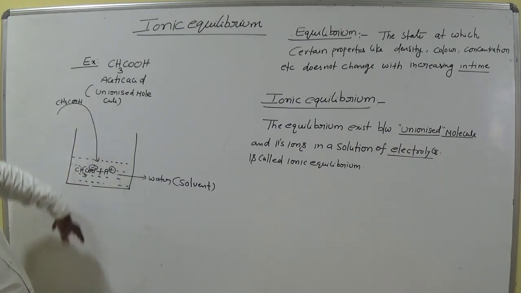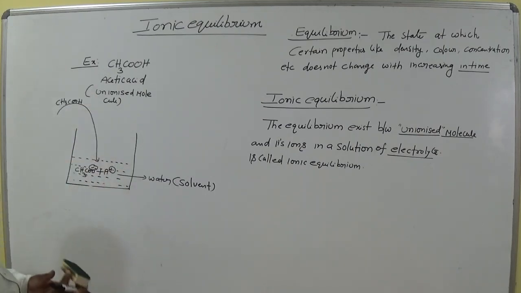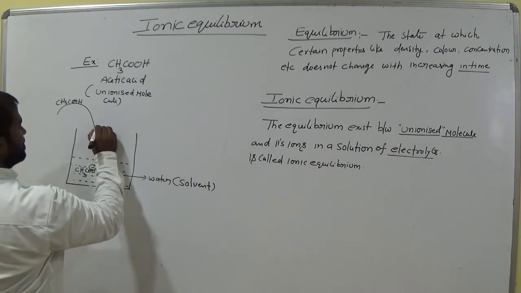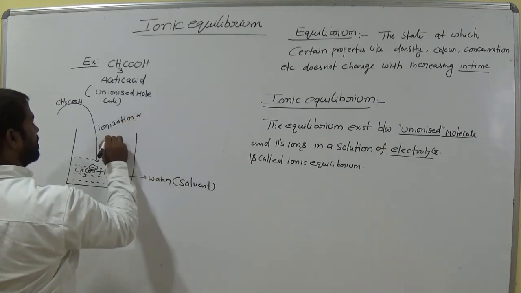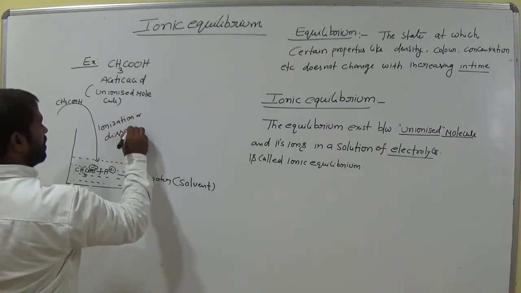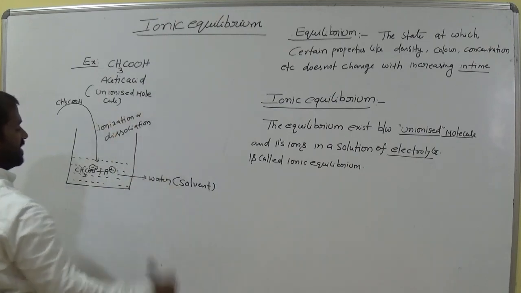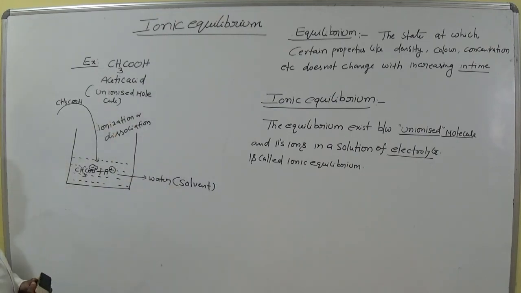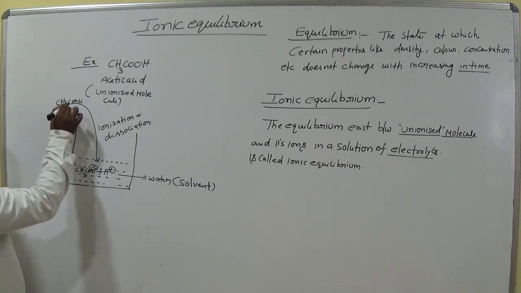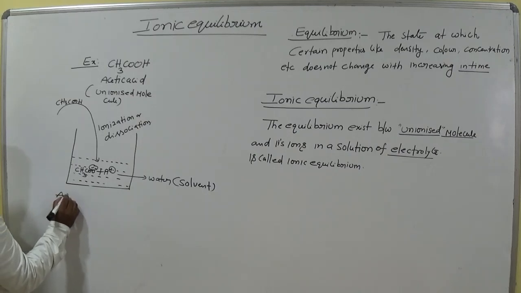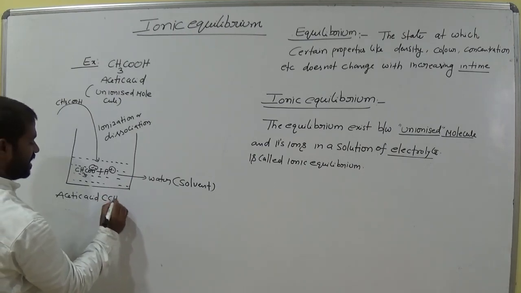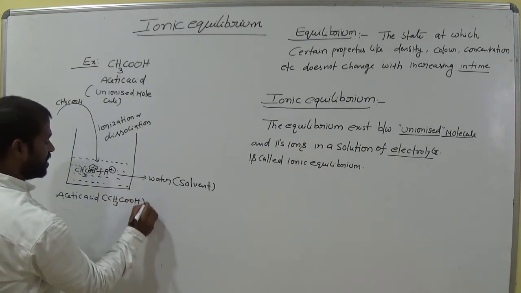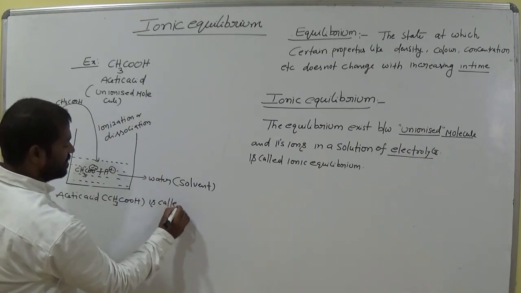So when it is dissolved in water, it undergoes ionization. Ionization, or dissociation as we call it, takes place. Is it clear, ma'am? Okay. Now this is acetic acid in water. Here acetic acid, that is CH3COOH, is called the electrolyte.